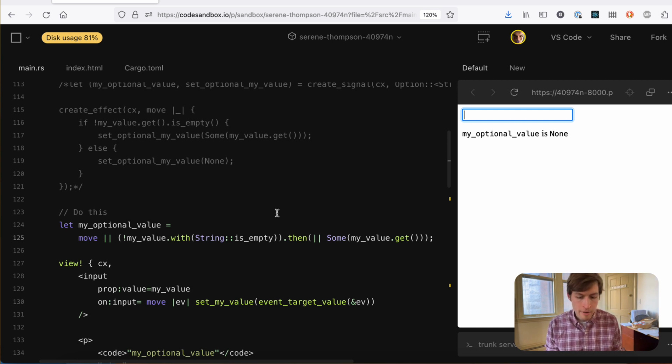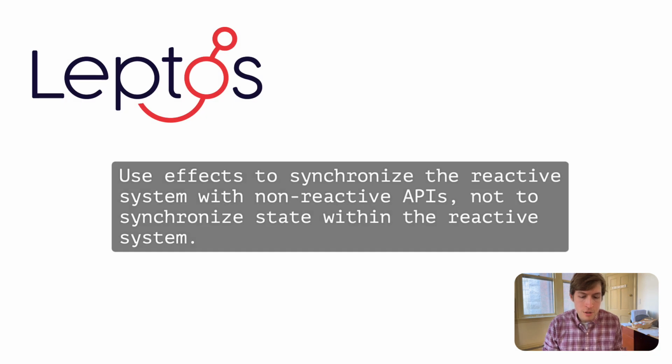So that's basically my summary. To go back to the principles, use effects to synchronize the reactive system with non-reactive APIs, like that first example where we just instantly got that memoization, that zero cost interaction with the API, without having to write that explicit memoization ourselves. And as it scales up in complexity, as we're accessing more signals, it still works.